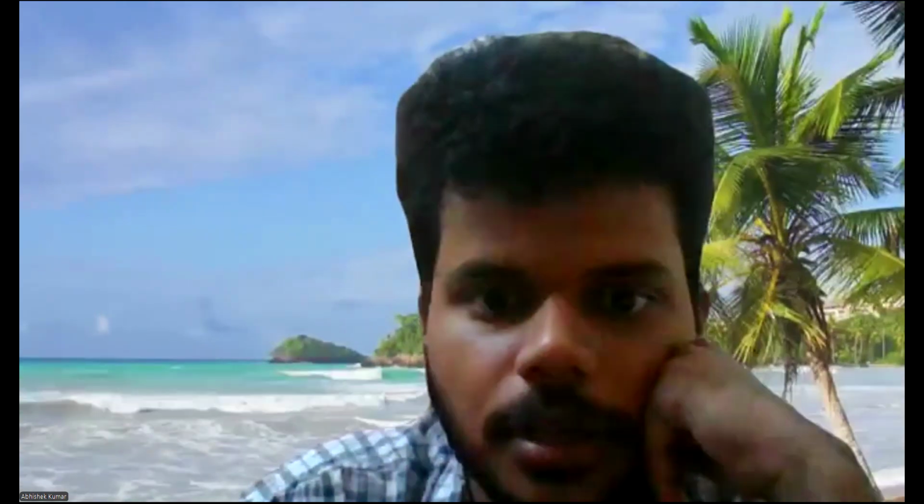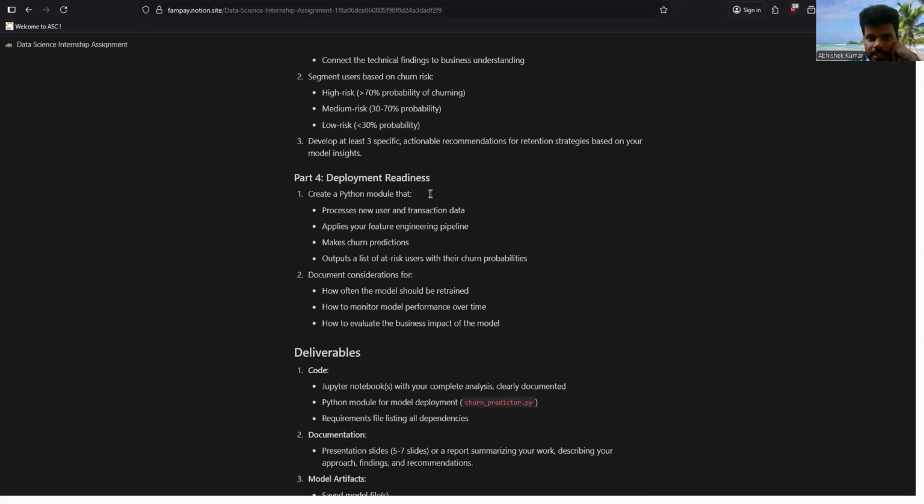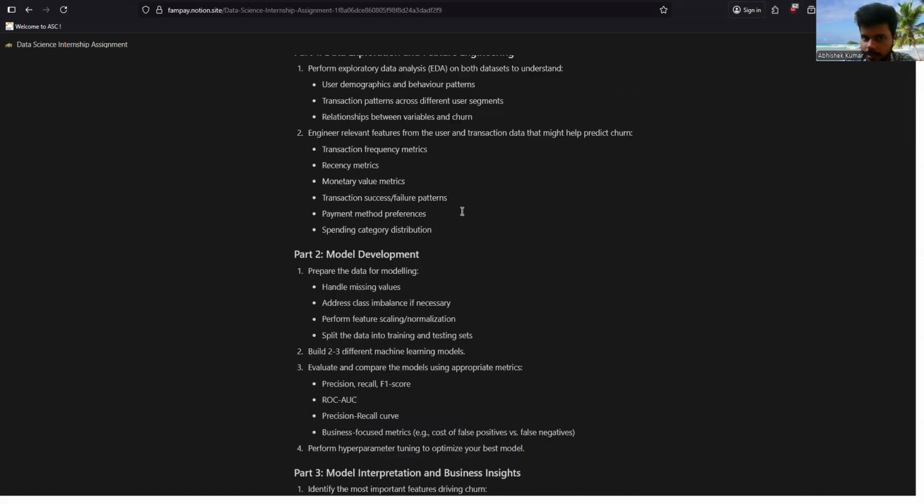Yeah. Okay, so if you see here, this is written: deployment. Create a Python module that processes whatever new data and transaction data. This is why I'm saying the pipeline is important.